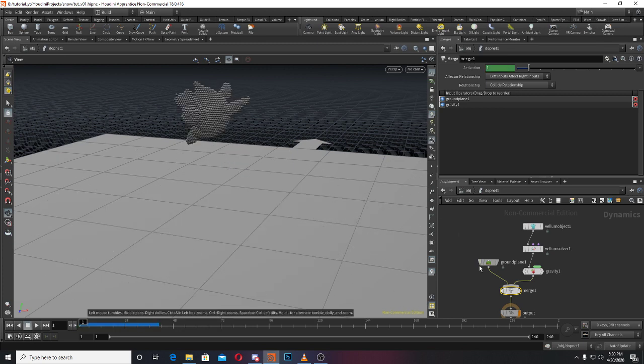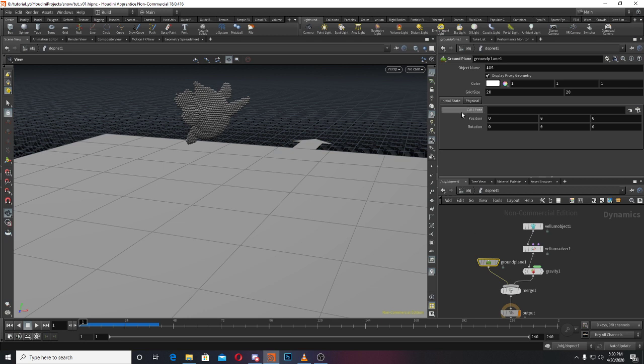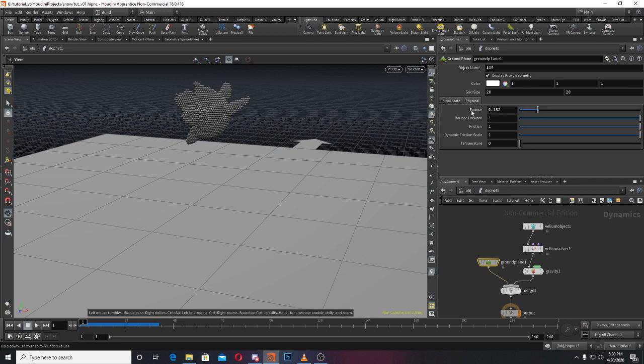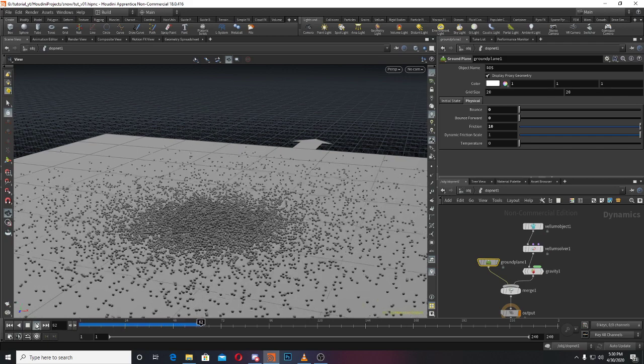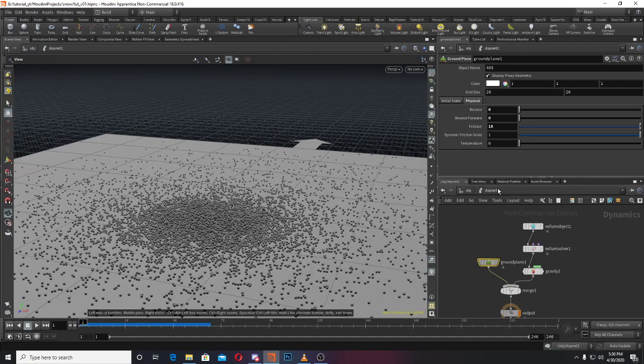So first of all, you have to go to the ground plane, or whatever you are using as a collider. Go to physical, bounce 0, forward 0, and I'll make friction 10. So you will get a little bit of change, not a lot. Yeah, see, a little bit of change in the simulation.